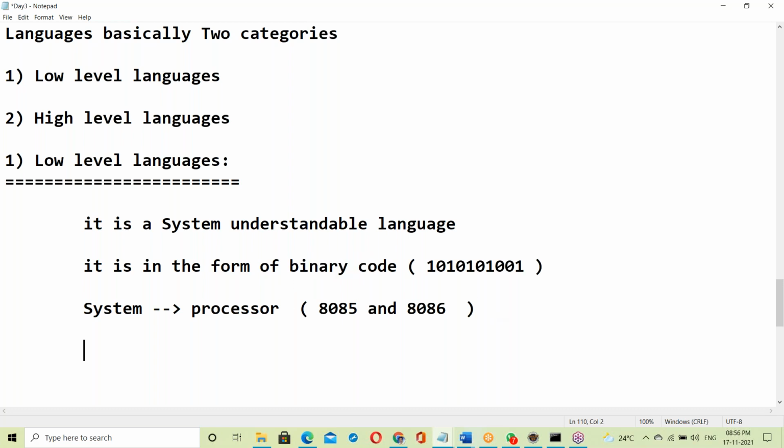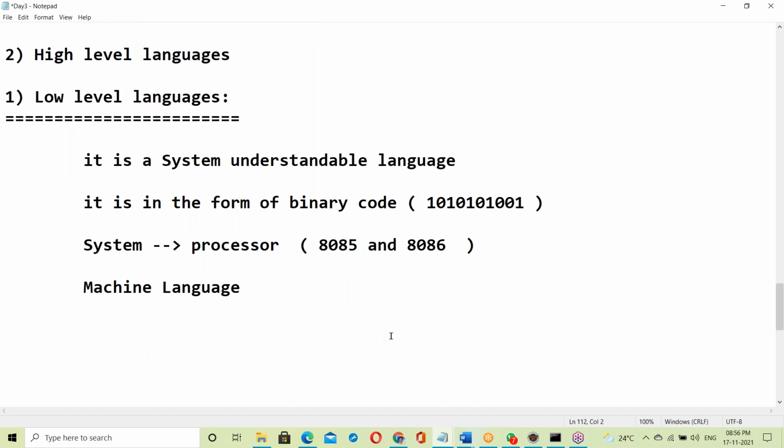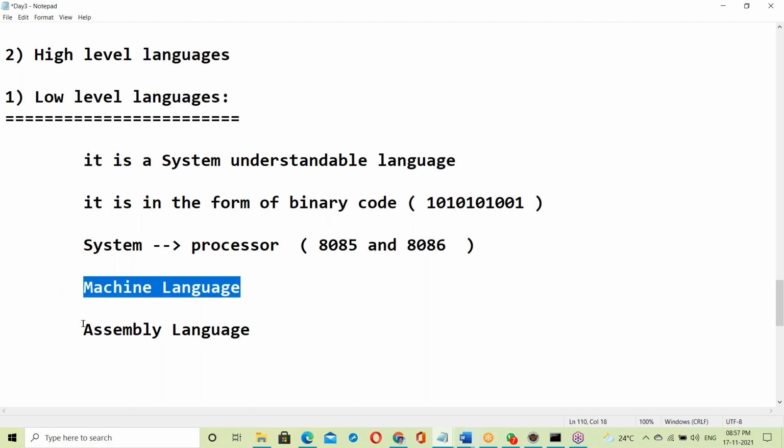This language is called machine language. Machine language, low level languages. Next, one more language, assembly language. Assembly language is also a system understandable language, but somewhat easy compared to machine language. These two are low level languages.